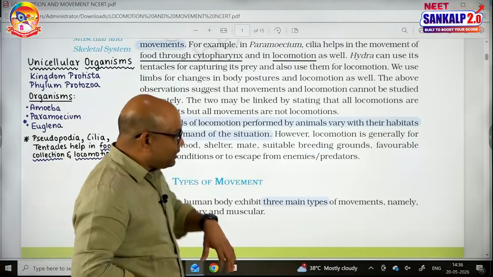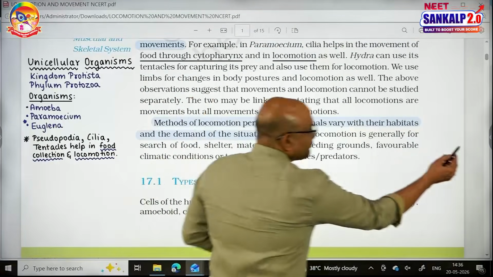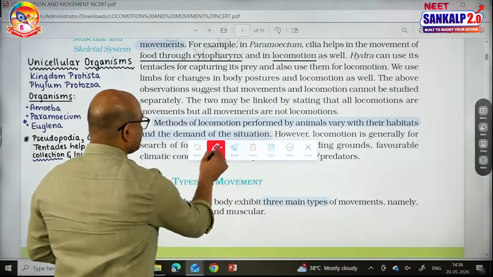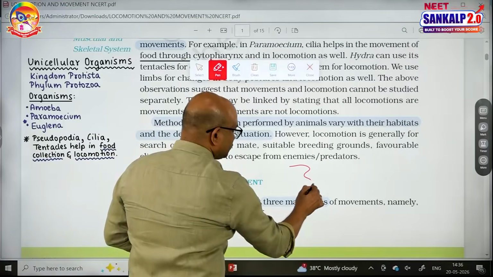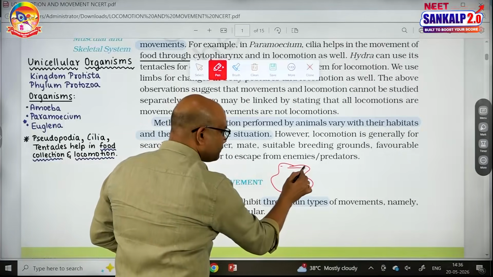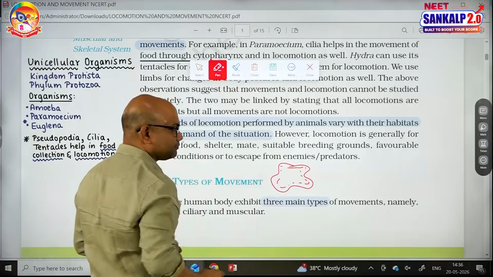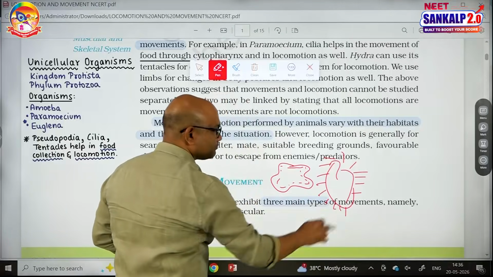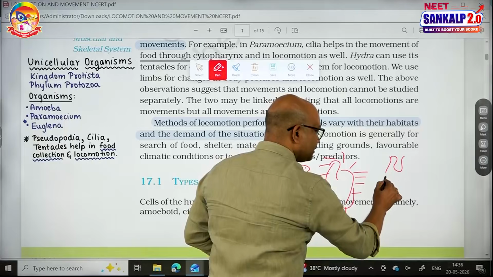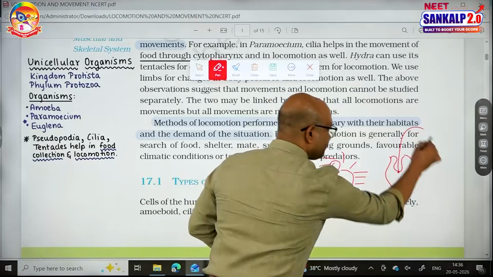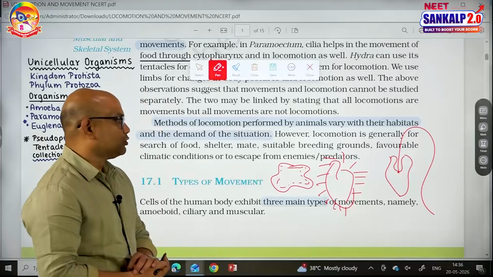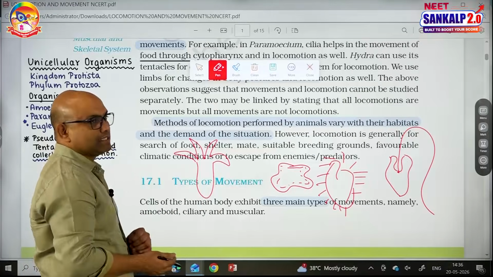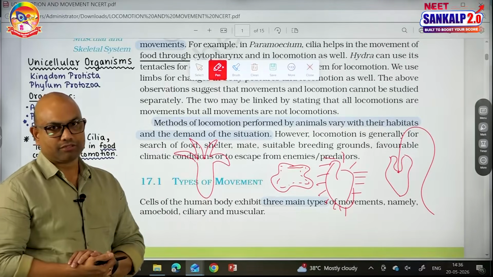And regarding amoeba, see the amoeba, these are the pseudopodia in amoeba, which are caused by the streaming of protoplasm. If this is paramecium, these are the cilia helping in locomotion. If this one is euglena, this one is a flagellum involved in locomotion. In hydra, these are the tentacles helping in locomotion as well as food collection.